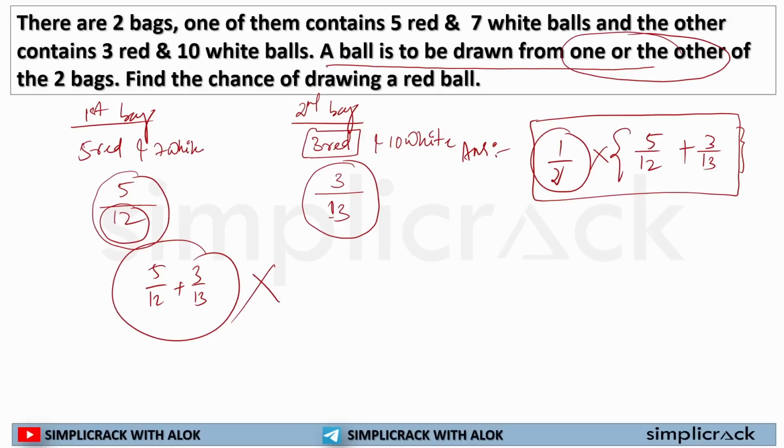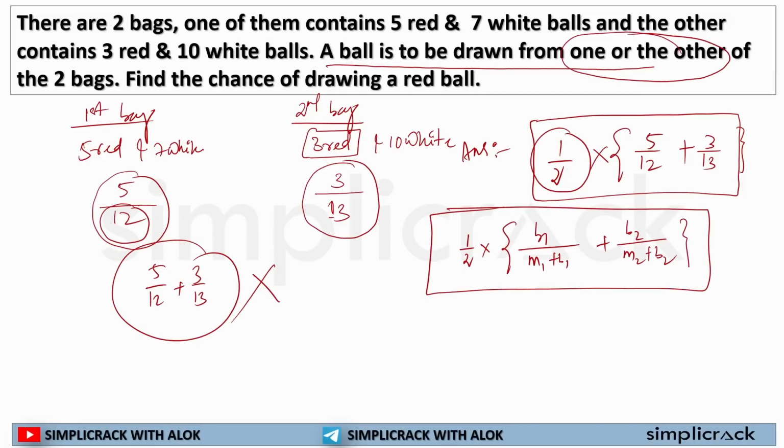There is the catch that you need to understand. You need to remember while solving such types of questions. So in this type of question, your formula should be half into ball 1 from the first bag, plus half into ball 1 from the second bag. This is the concept you should remember while solving these types of questions.